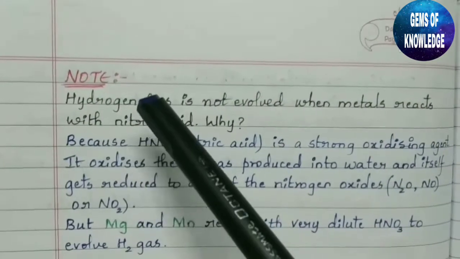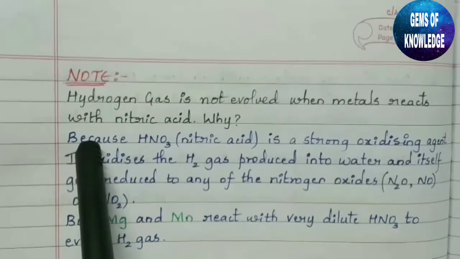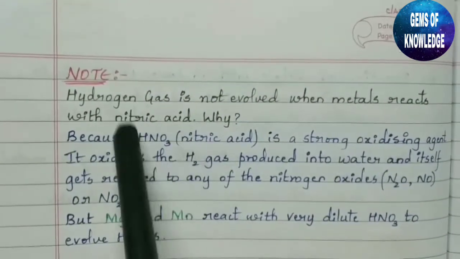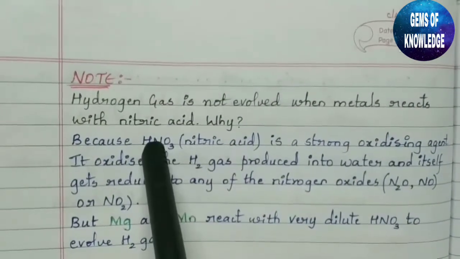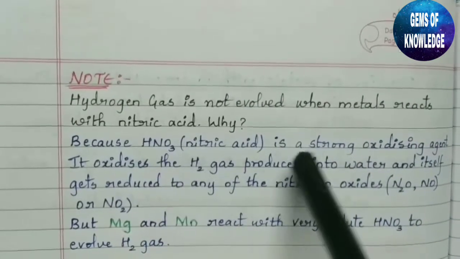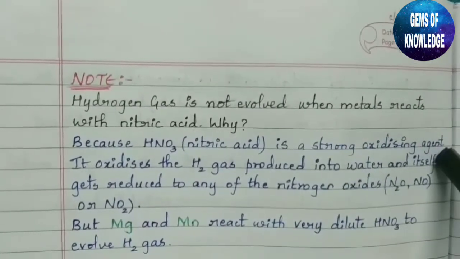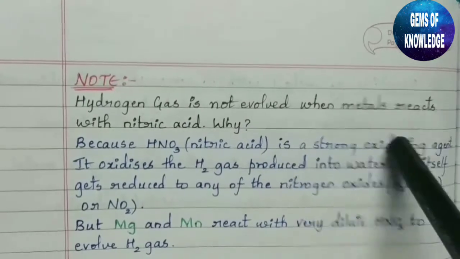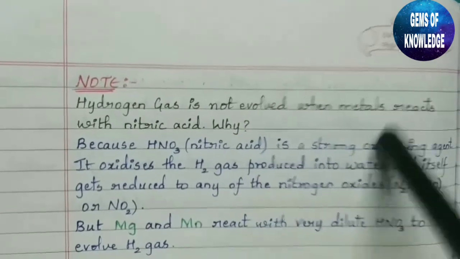Why is it so? So the solution is given here because HNO3 is nothing but nitric acid. It is a strong oxidizing agent. It helps in oxidation.